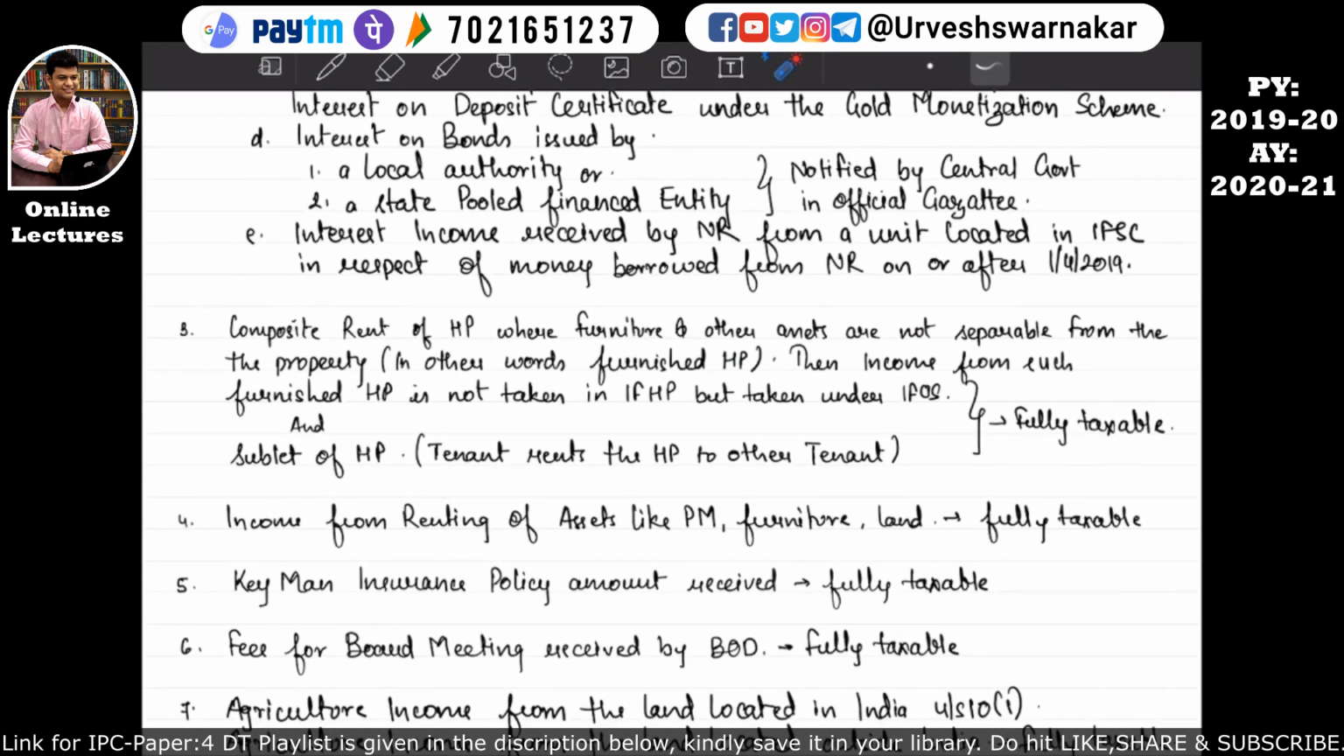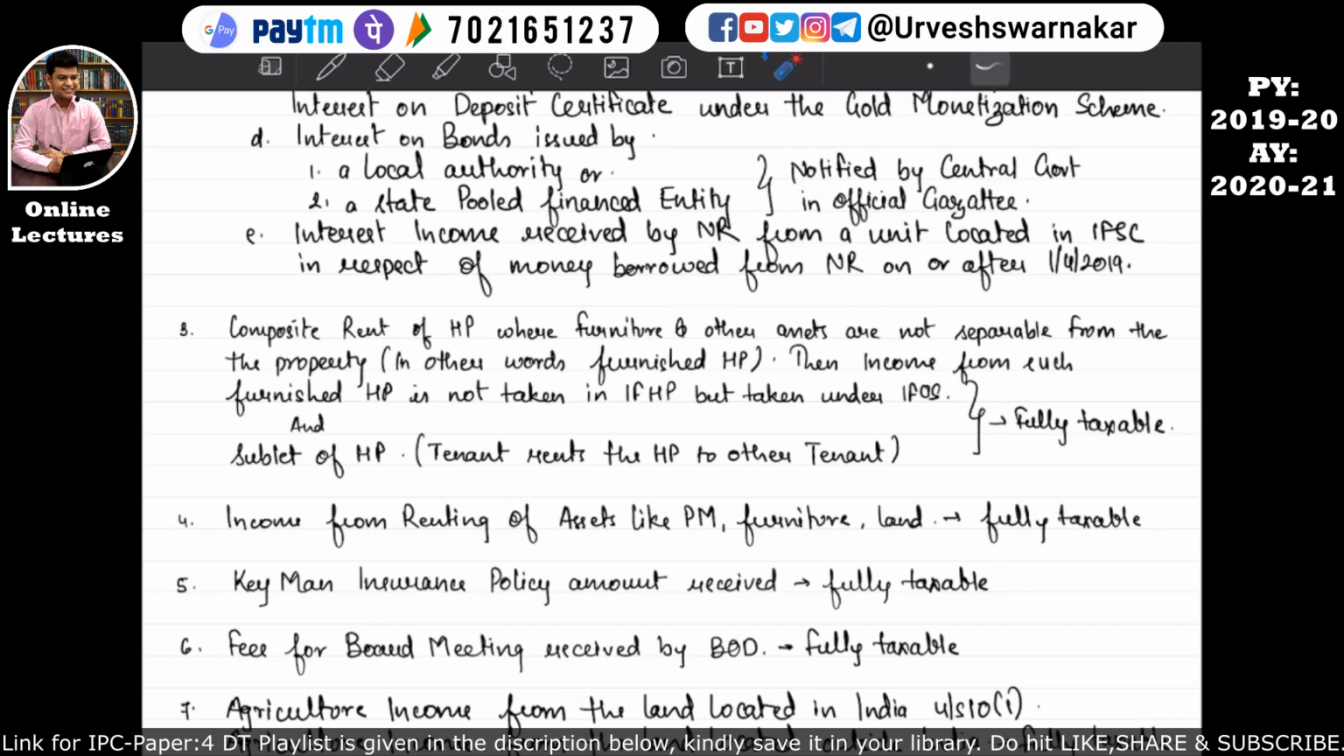Okay, so if an assessee has a furnished house property and gives this furnished house property on rent, then whatever rent income this assessee receives from renting it will be calculated under the head income from other sources and not under the head income from house property. I hope this is quite clear to you all.